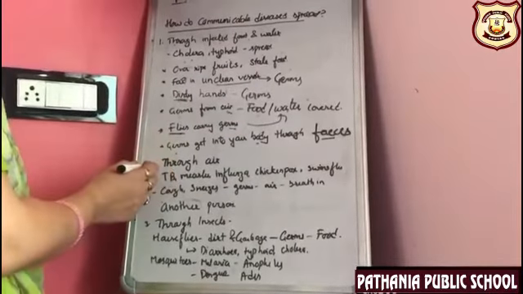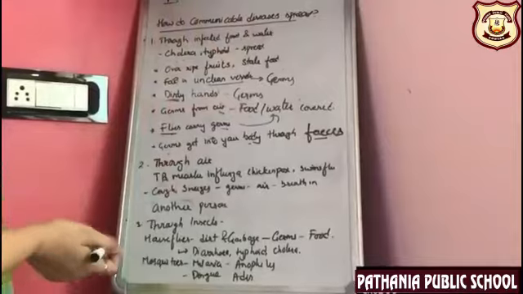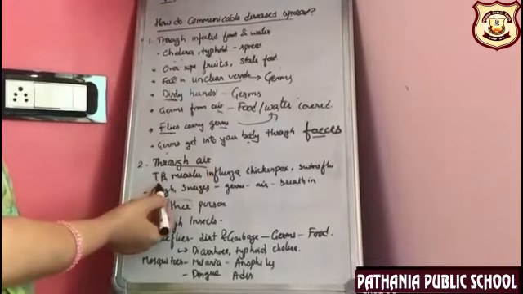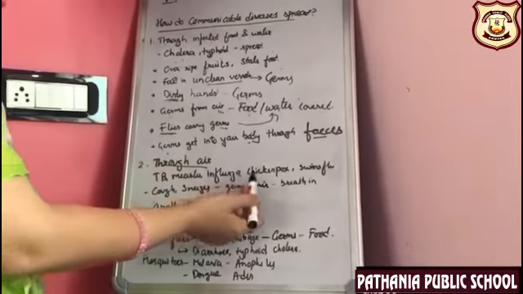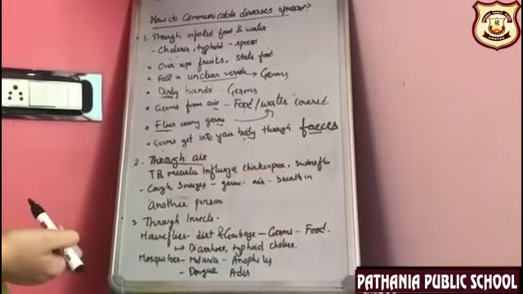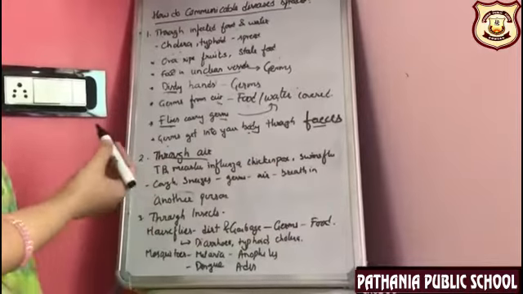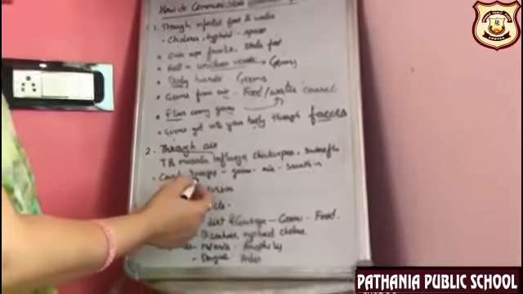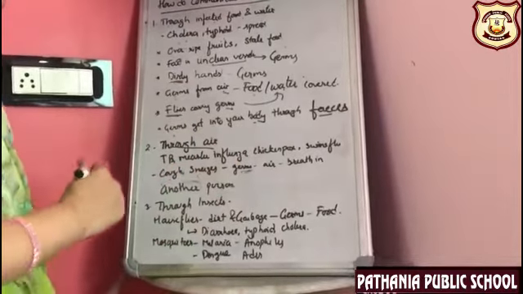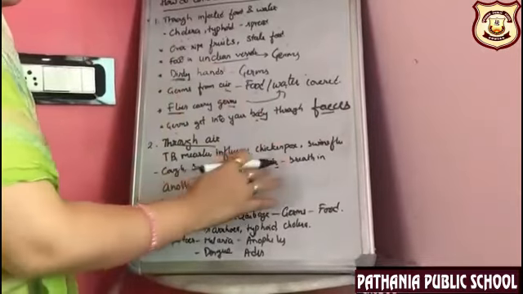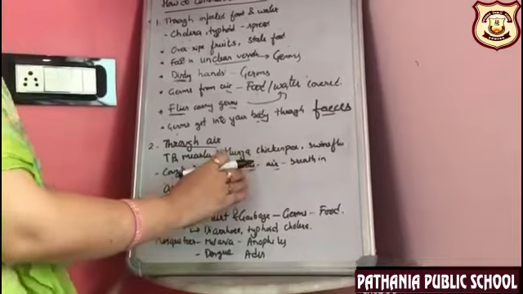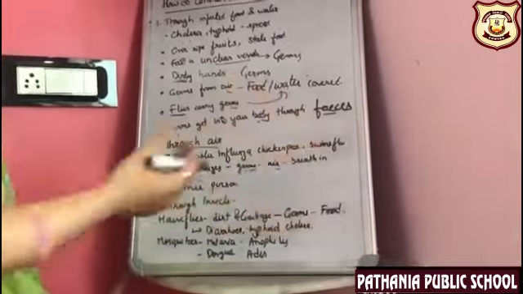Now the second method by which communicable diseases spread is through air. Some diseases like tuberculosis, measles, influenza, chickenpox and swine flu are all transported through air. Here, if an infected person coughs or sneezes, the germs present inside the infected person come out in the air. And from this air, a healthy person might breathe in such germs, and the germs are now transported into a healthy person.